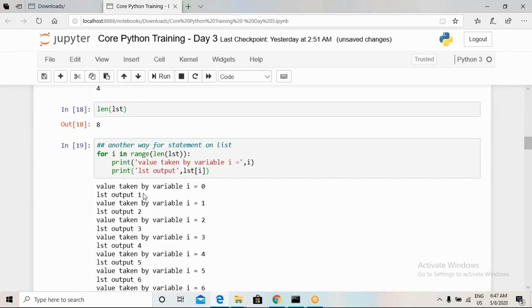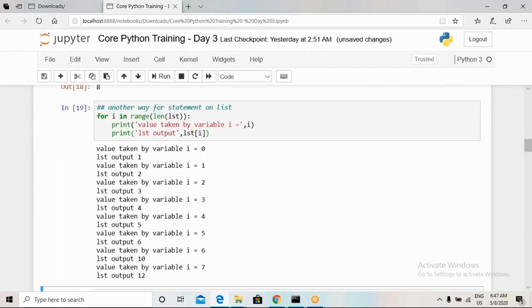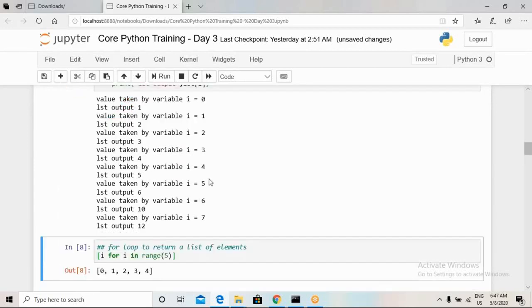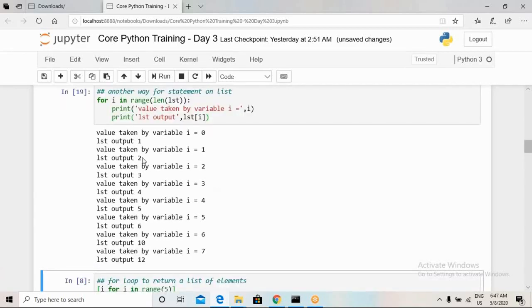Here we can see that it has iteratively done the extraction with the for loop. The value of i has ranged from 0 to 7, and it has extracted all the elements that we wanted to extract from a list.